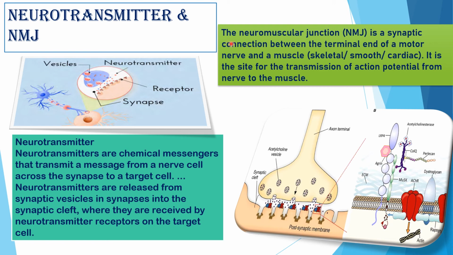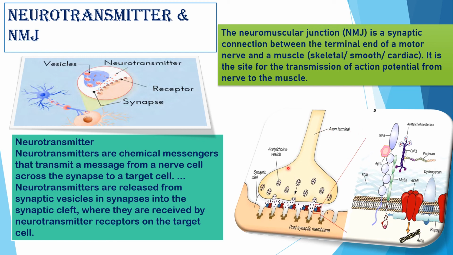Now what is neurotransmitter? The neuromuscular junction or NMJ is a synaptic connection between the terminal end of a motor nerve and a muscle. That means skeletal, smooth or cardiac muscle. It is the site for the transmission of action potential from nerve to the muscle. So if you want to study about neurotransmitter, NMJ or neuromuscular junction, about this you have to study. See this diagram, you will understand the mechanism.